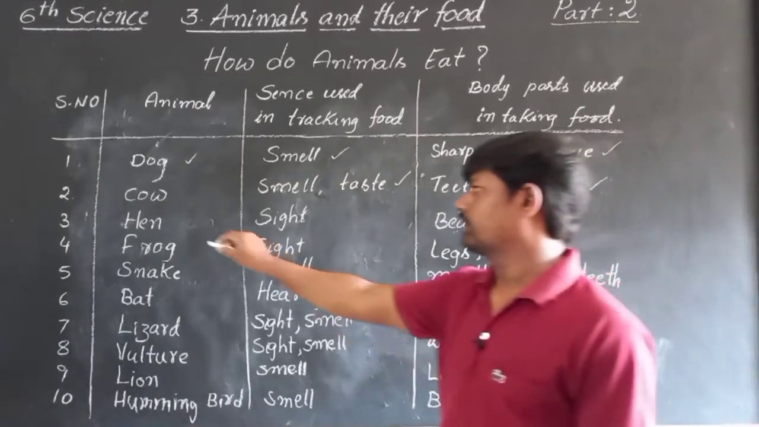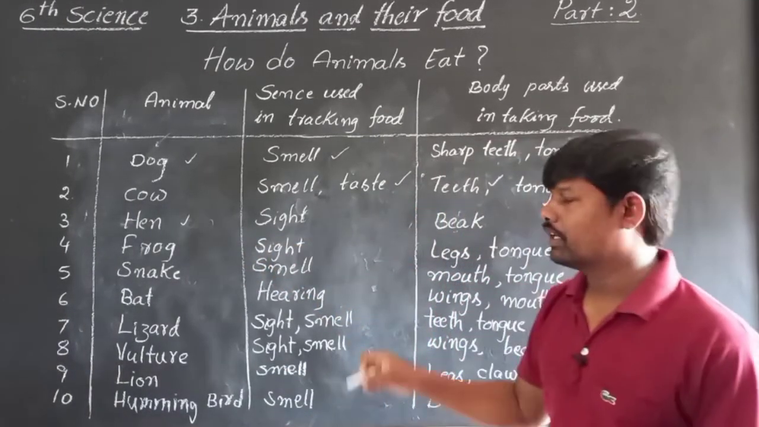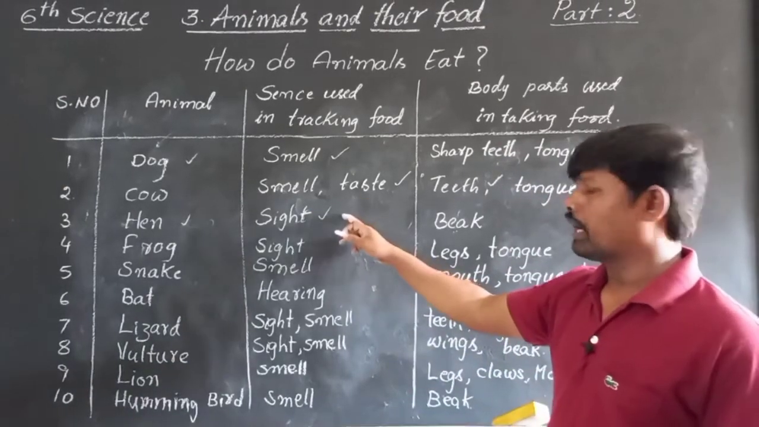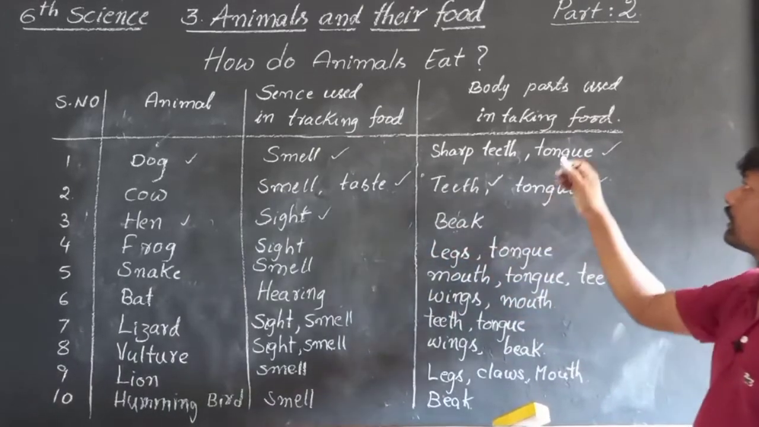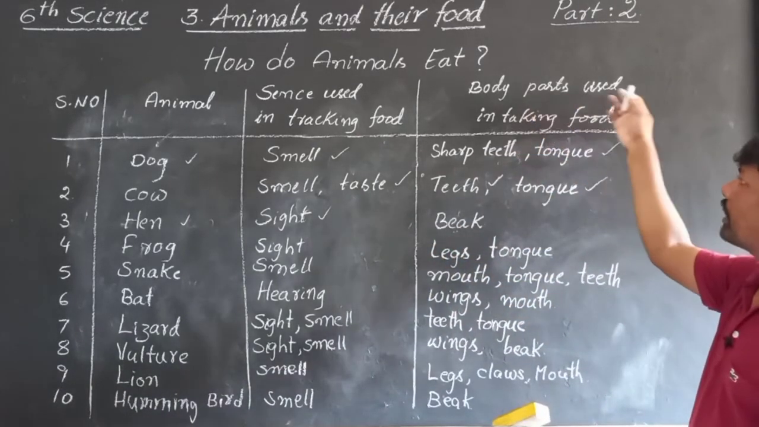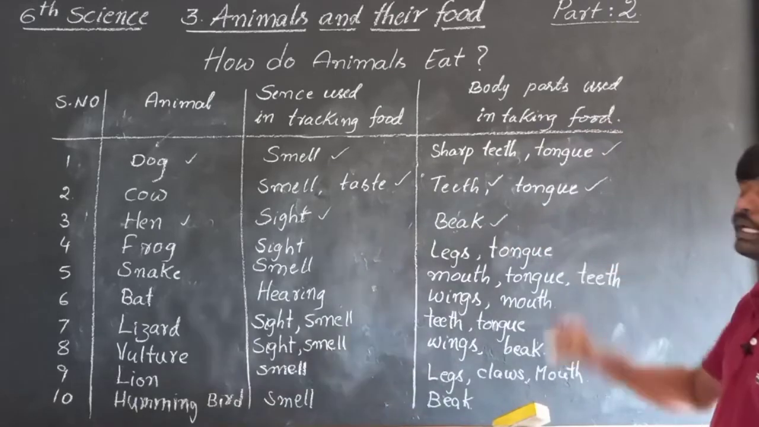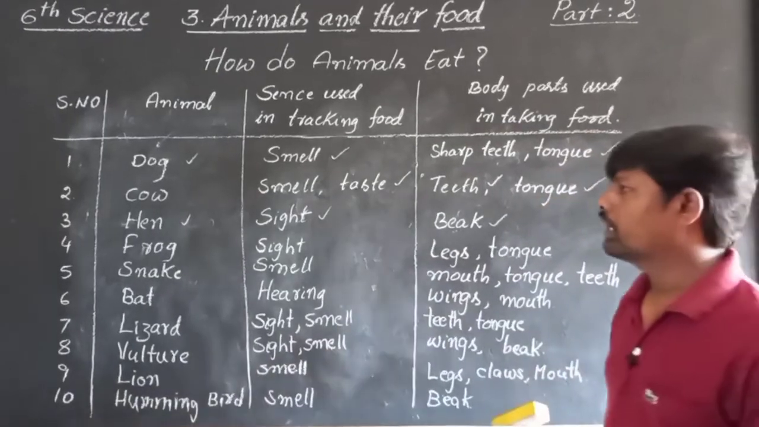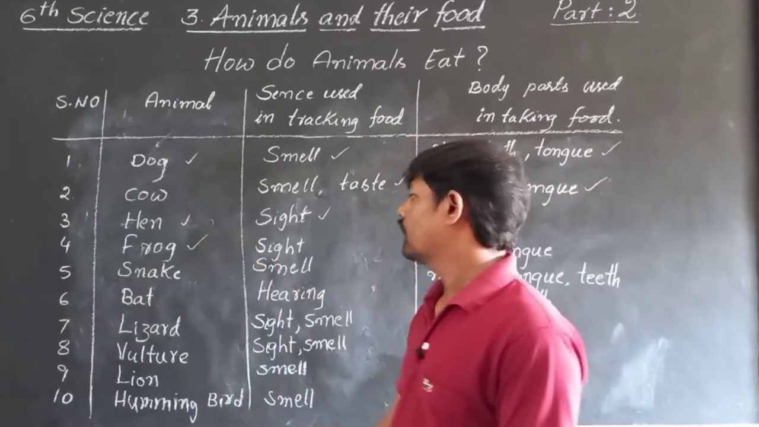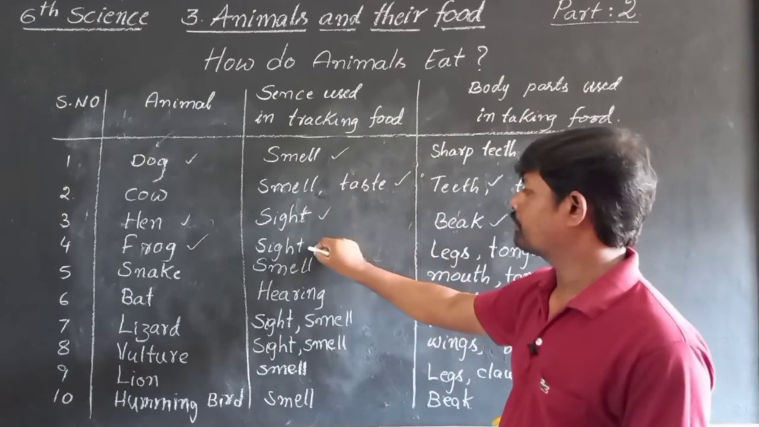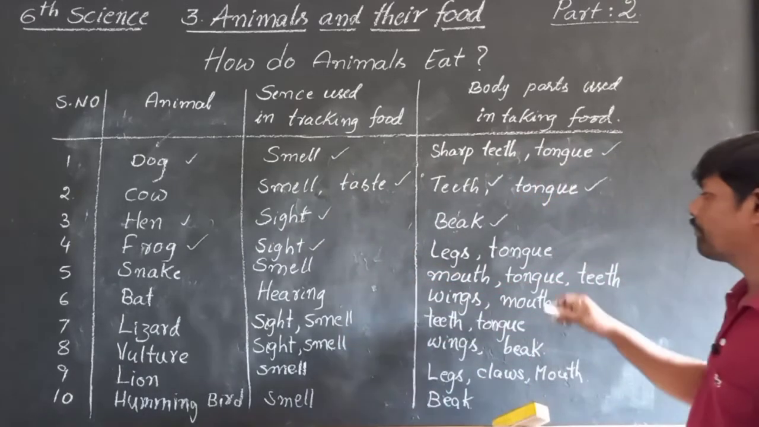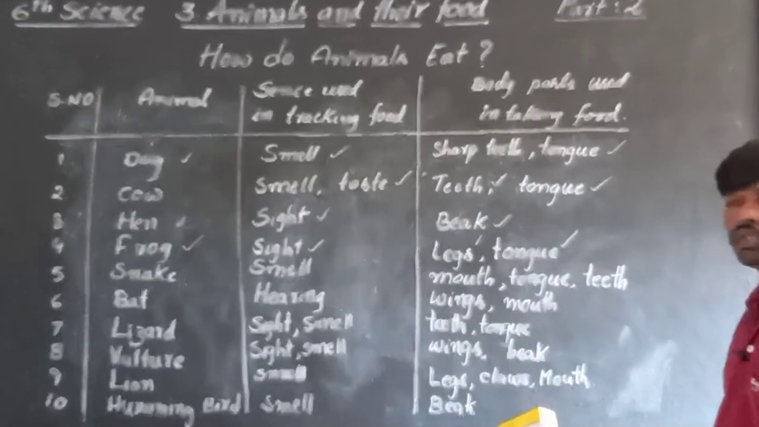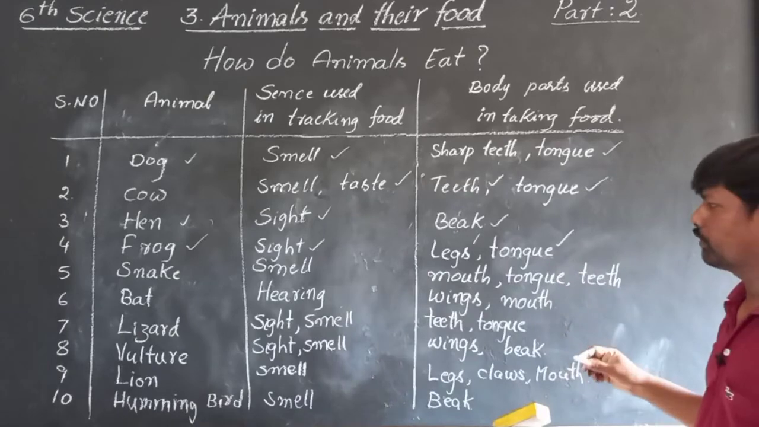Next one, hen. The hen has a great sense of sight. By observing, it can collect the food. The body part used in taking food is the beak. The hen uses its beak to take the food. Next one is frog. The frog has a great sense of sight. Body parts used: legs and tongue. You have to write this down in the textbook with a pencil.